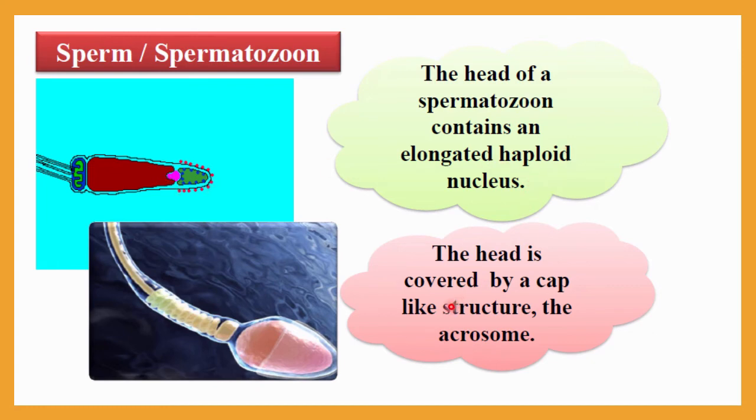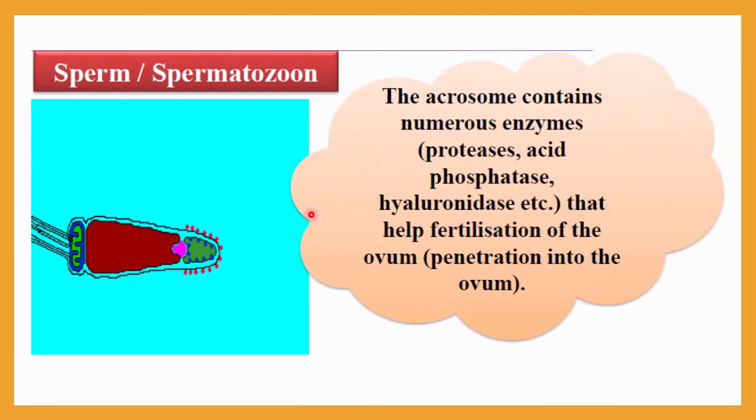The head is covered by a cap-like structure, and that is called the acrosome, which is a modification of a lysosome. The acrosome is a very important structure that helps during the fertilization process, to penetrate inside the ovum or egg cell of the female.